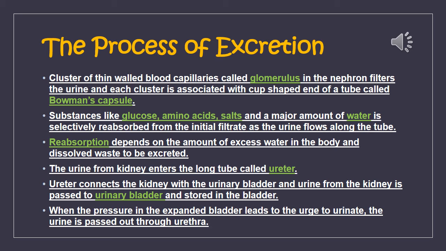Reabsorption depends on the amount of excess water in the body and dissolved waste to be excreted. The urine from the kidney enters the long tube called the ureter. The ureter connects the kidney with the urinary bladder, and urine from the kidney is passed to the urinary bladder and is stored in the bladder. When the pressure in the expanded bladder leads to the urge to urinate, the urine is passed out through the urethra.